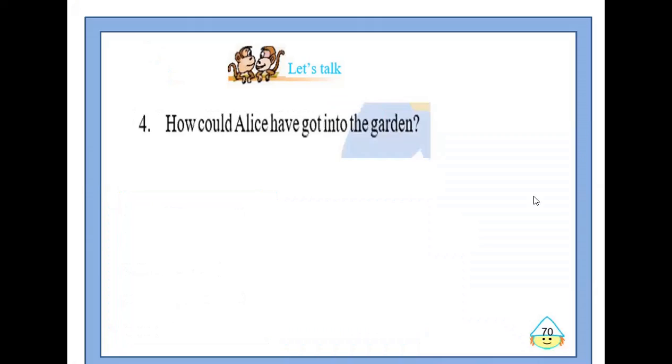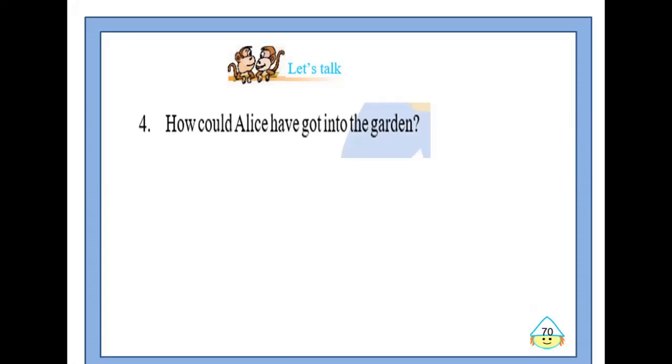Our fourth topic for discussion is, how could Alice have got into the garden? In the lesson, we learned that Alice couldn't get into the garden because the door was very small. It was just 15 inches high. Alice could hardly fit her head through the door. So how could she have got into the garden, children?